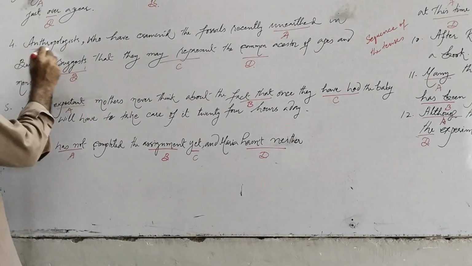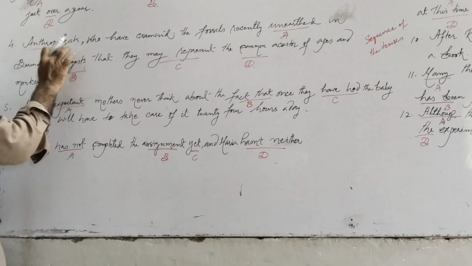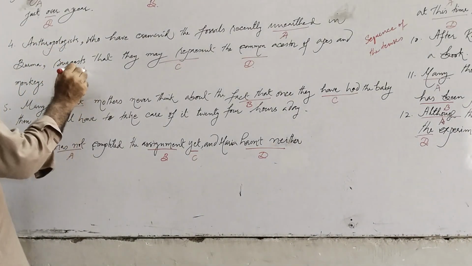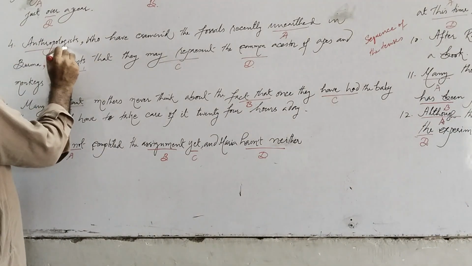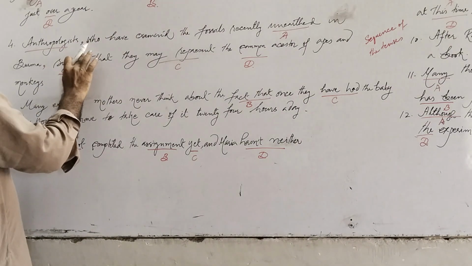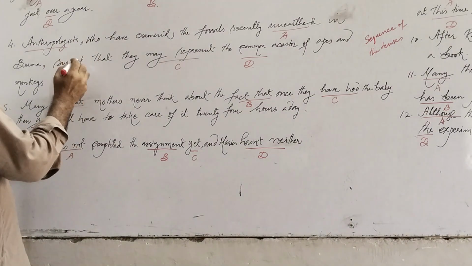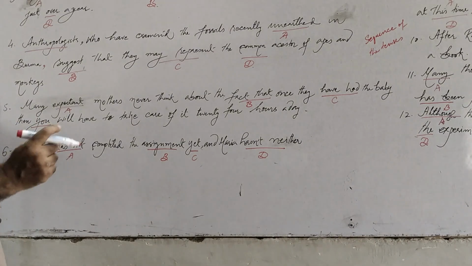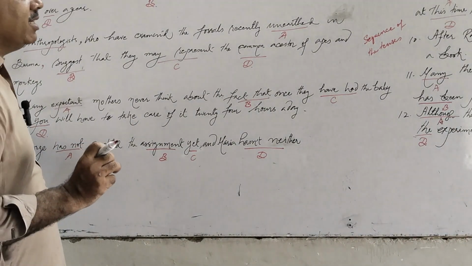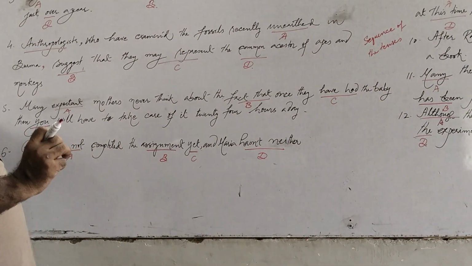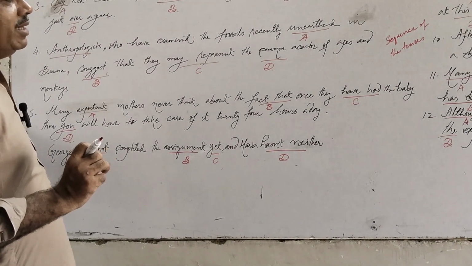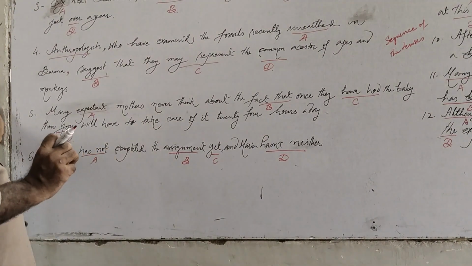Anthropologists suggests that they may represent the common ancestor of apes and monkeys. As we know, we have the subject anthropologists, that is plural, and the verb does not agree with the subject because the subject is plural and the verb is singular. So we should remove s from this. S is incorrect, and we should write only suggest. The sentence will be correct: anthropologists who have examined the fossils recently unearthed in Burma suggest that they may represent the common ancestor of apes and monkeys.